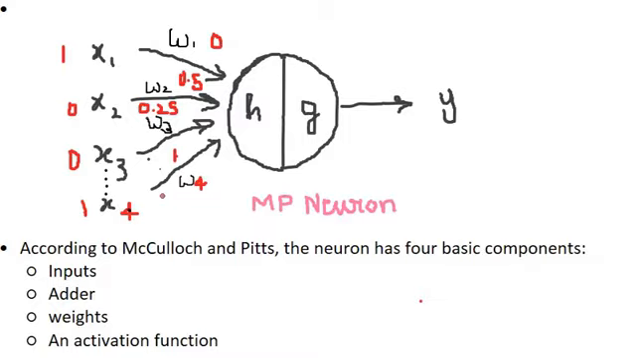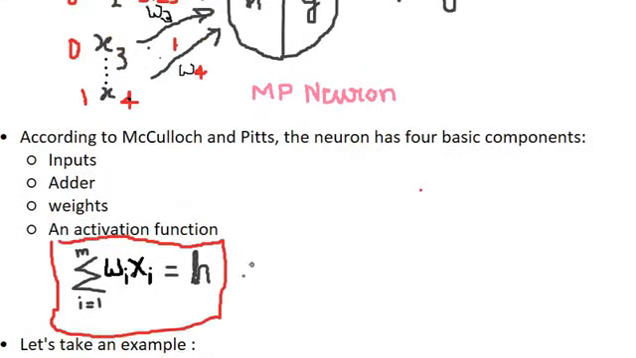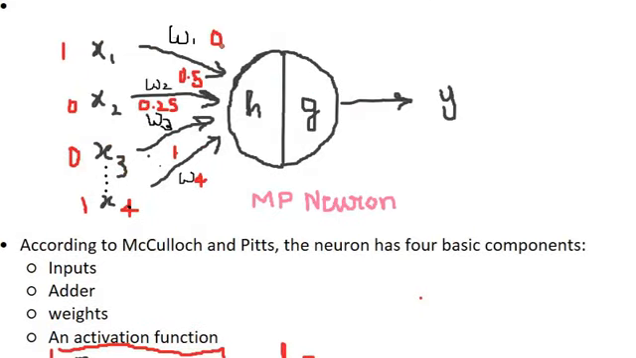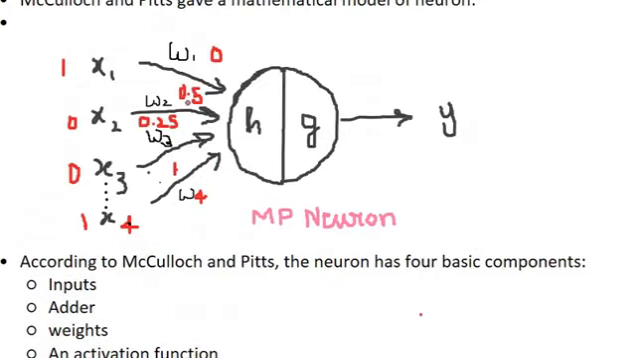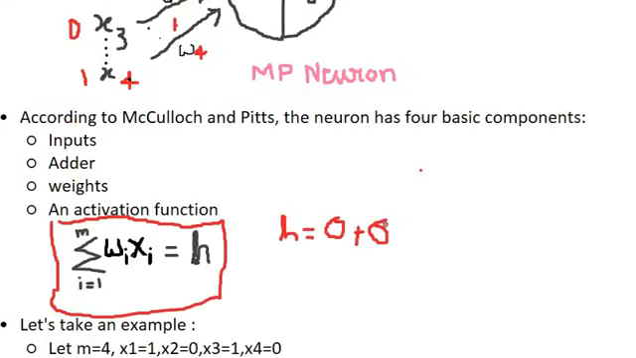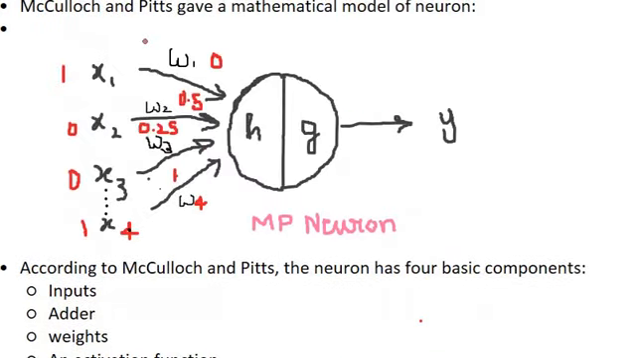Now let us add up these values according to this function. So h is equal to w1 into x1, that is 0 into 1 which gives us 0, plus w2 into x2, that is 0.5 into 0, then 0.25 into 0 also gives us 0, plus 1 into 1 gives us 1. So the final answer given by the adder function is 1. So till now what we did is we took some inputs and weights, added them up using adder function, and now we are going to pass this value to the activation function.